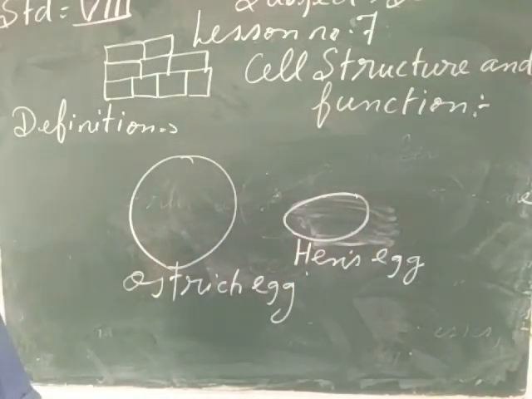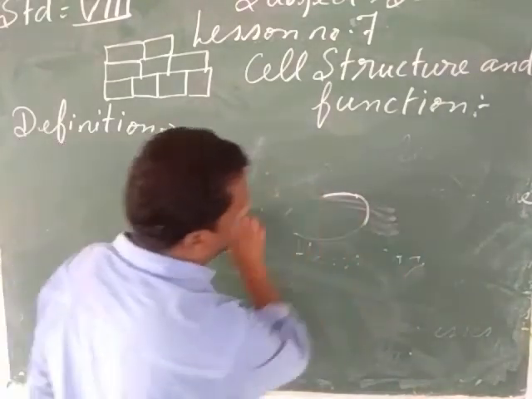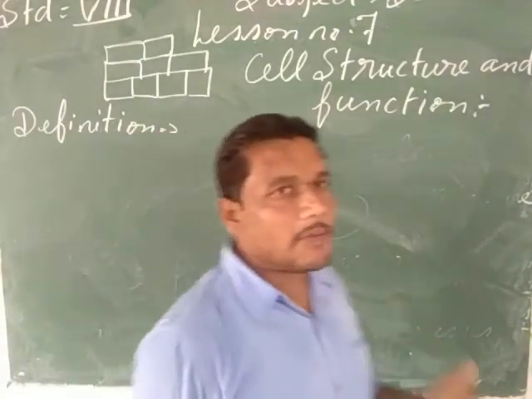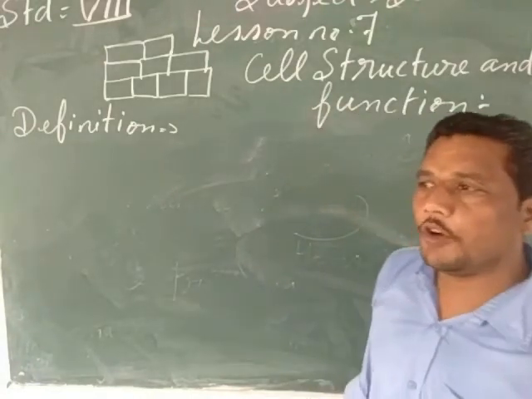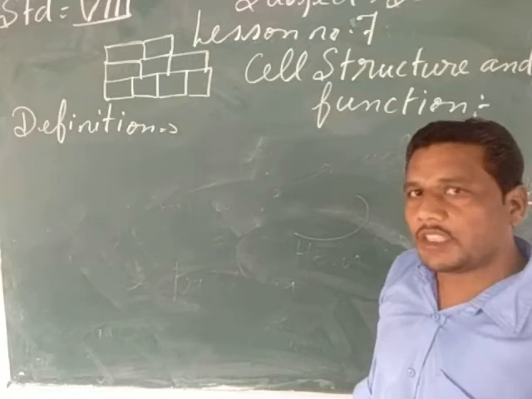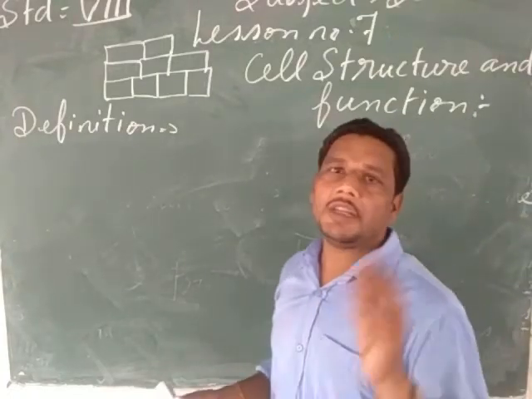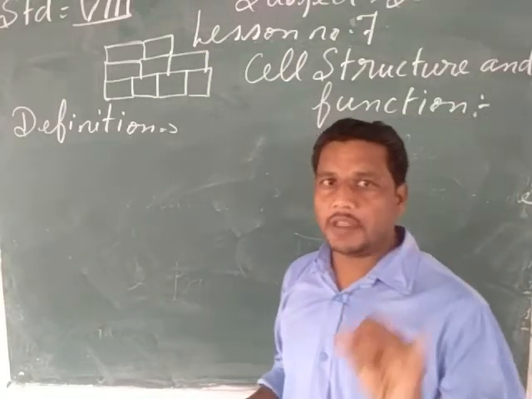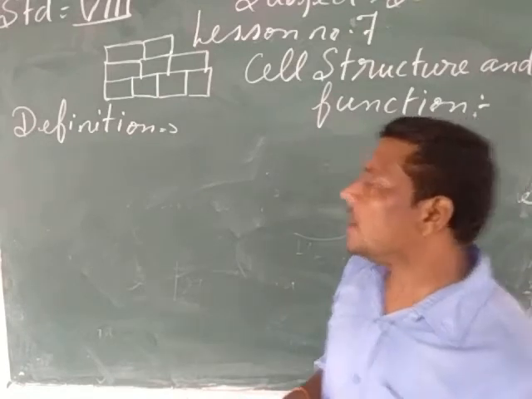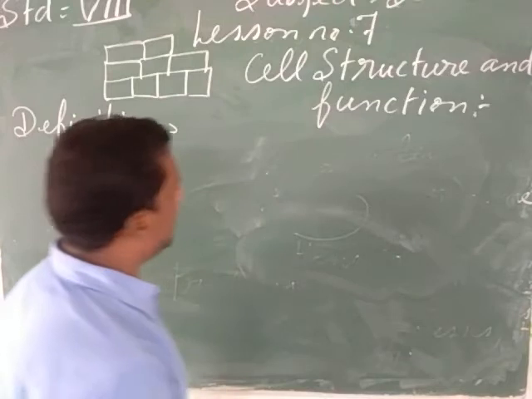Now my child, I hope that here you might have got the definition of the cell. What is a cell? The cell is the basic structural and functional unit of the body of the living organism. It means the body of all the living organisms is made up of cells. Without cells, the body of the living organism cannot be made. And we have also seen that the cell is made up of three basic parts: the cell membrane, cytoplasm and the nucleus. Then we have also seen that cells are so small that they can be seen with the help of the microscope only. Now my child, after this we are going to come to the next topic.